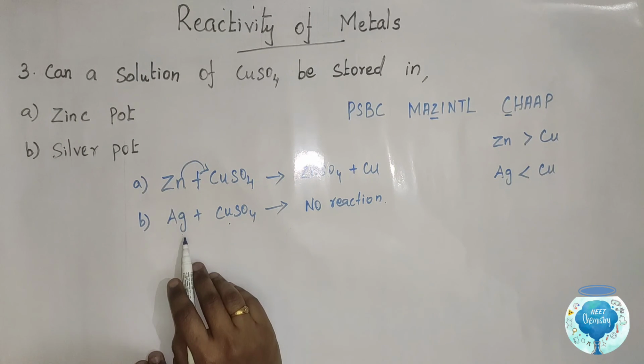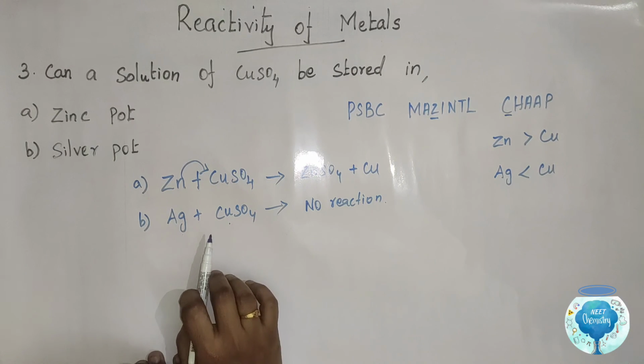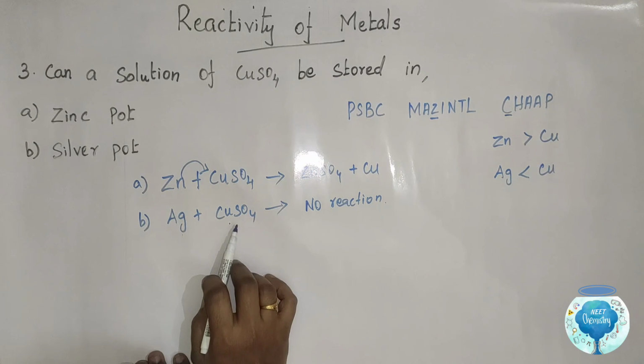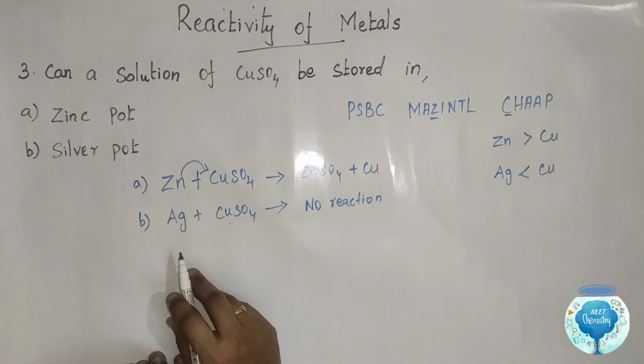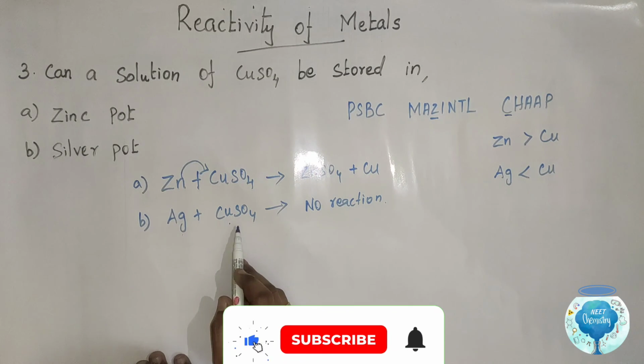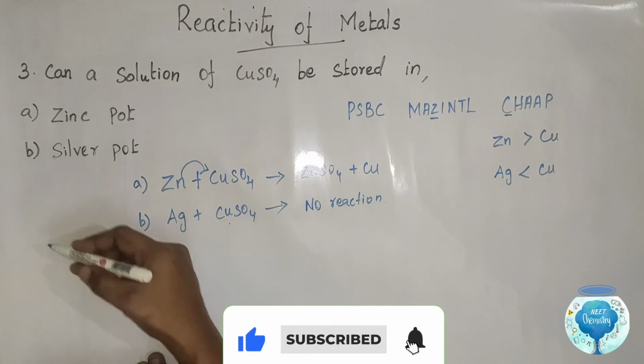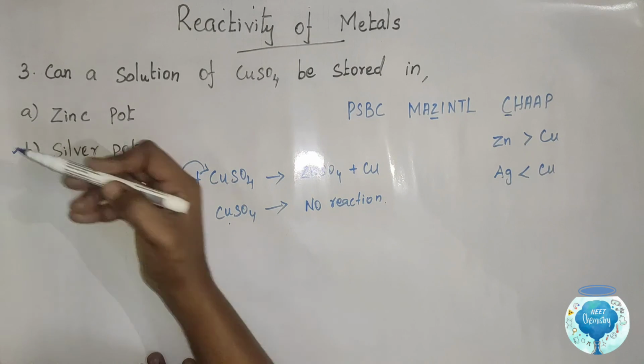Silver is a less reactive metal. Silver cannot displace copper from copper sulfate solution. So we can keep the copper sulfate solution in a silver pot. So the answer is B, silver pot.